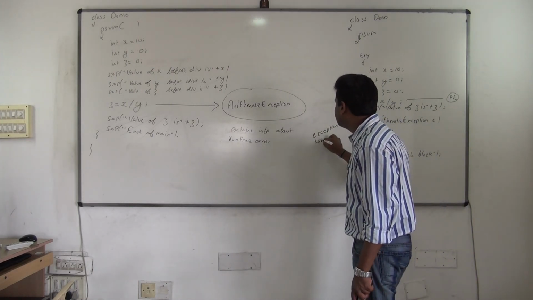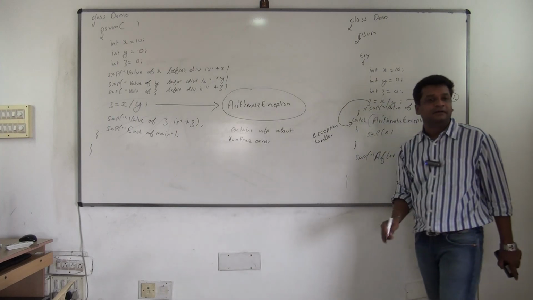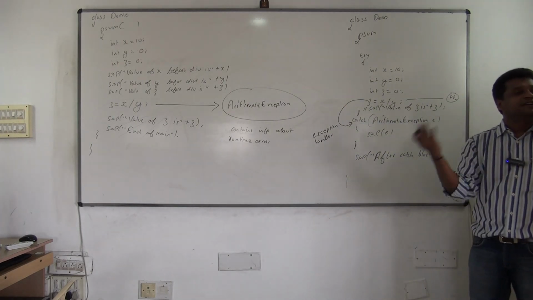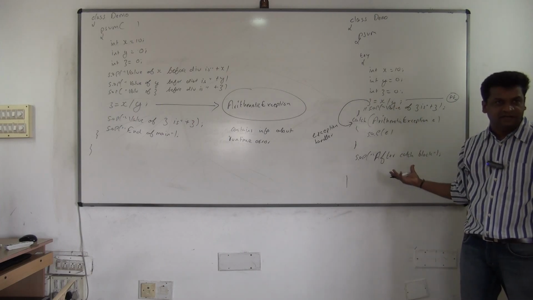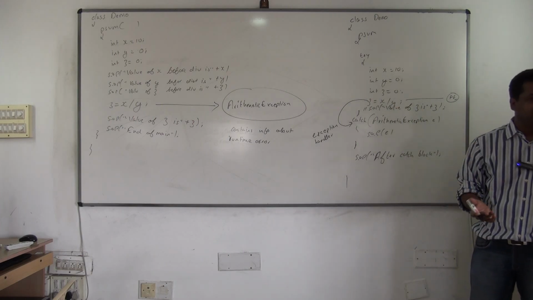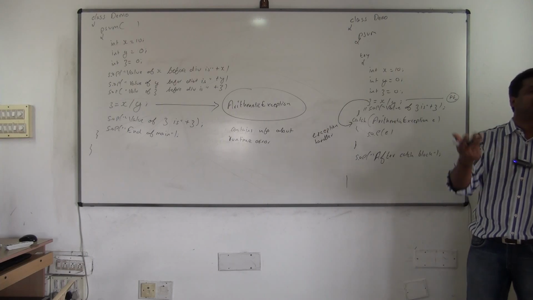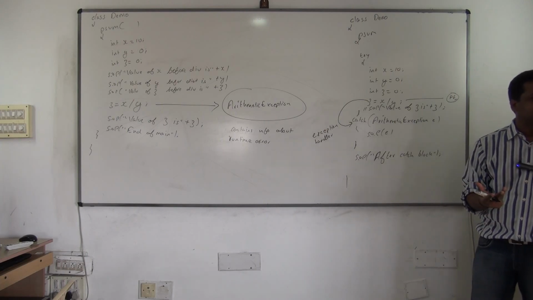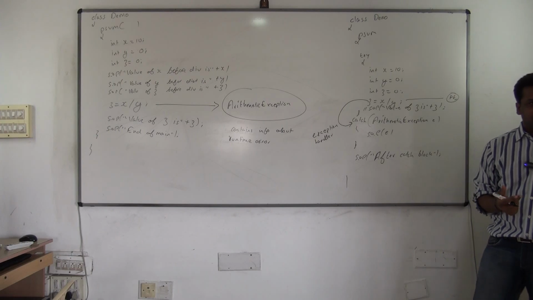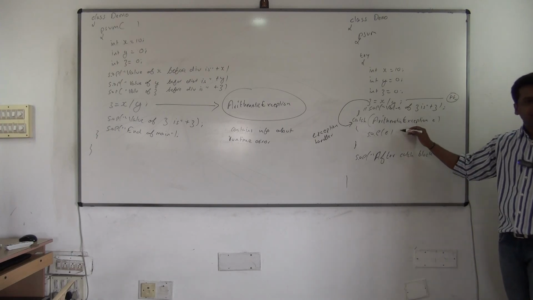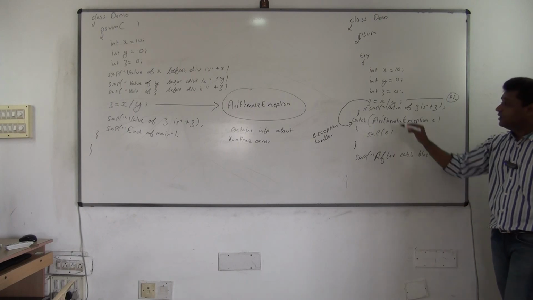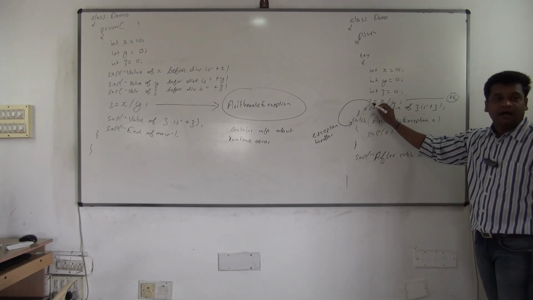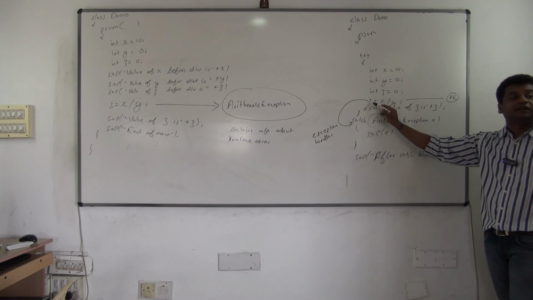If you don't write the exception handler in your method, what will happen? It will go outside the method and be handled by the default handler. The default handler is nothing but the JVM. Understood? Here it will be handled by your handler, and once it handles it, execution will continue. Remember, this is very important: after the exception, the statements inside the try block will be skipped.